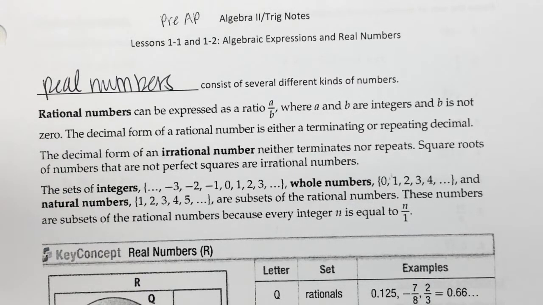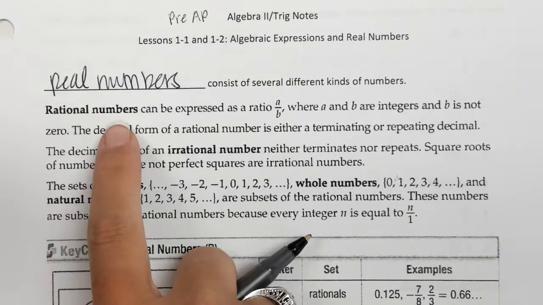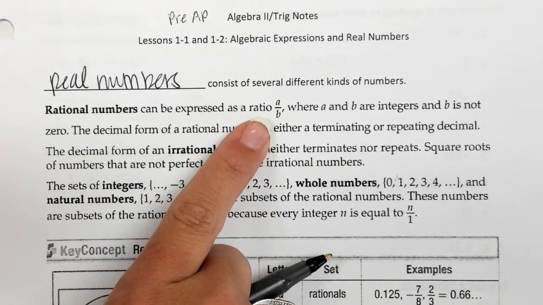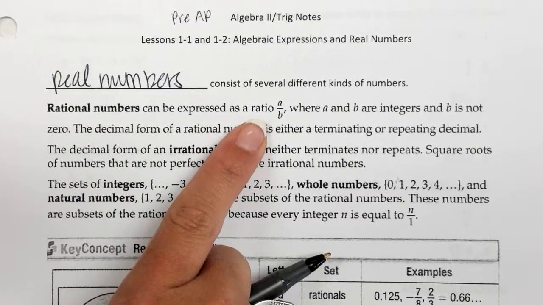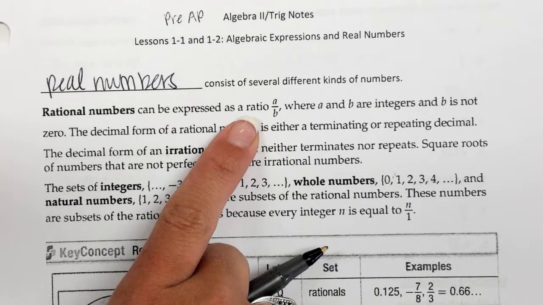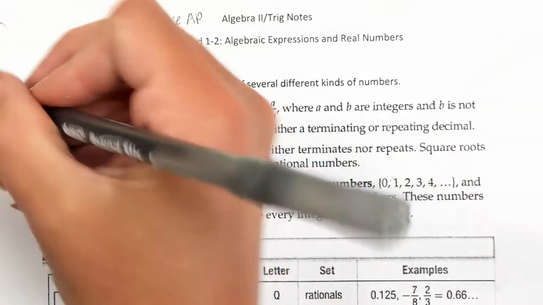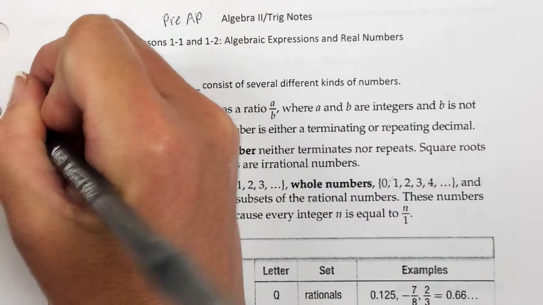The first type of real number that's in your notes is rational numbers. Rational numbers is pretty much any fraction, but also if it's in decimal form, it's just a decimal that ends or repeats. So for example, like 0.5. Notice how it stops, right? That's an example of a rational number. You can write it beside it.